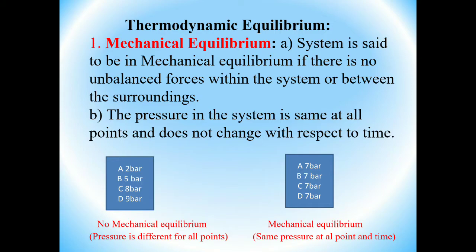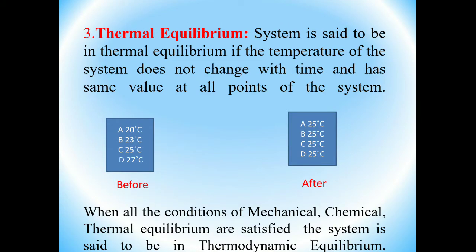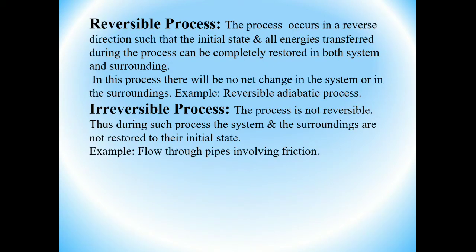Just remember, for mechanical you have to balance the pressure; there is no unbalanced force. Second, chemical equilibrium means the chemical composition should be the same and does not change with time. Thermal equilibrium means we maintain the same temperature at all points.